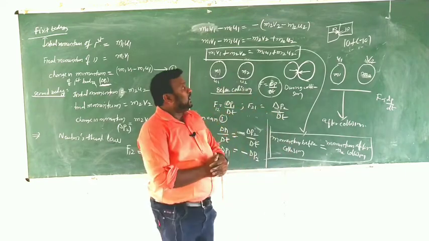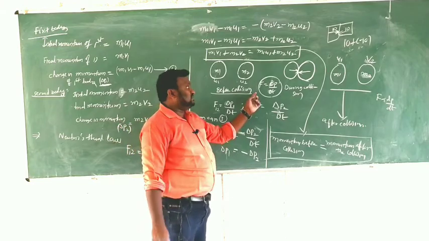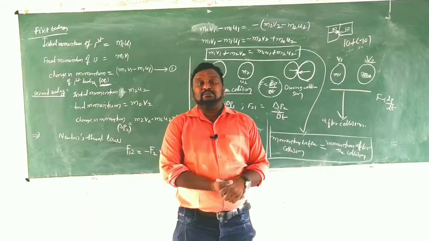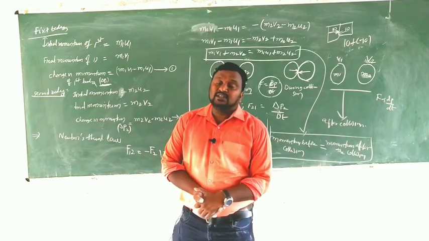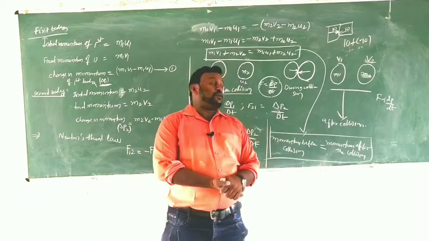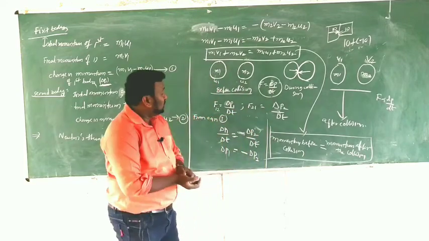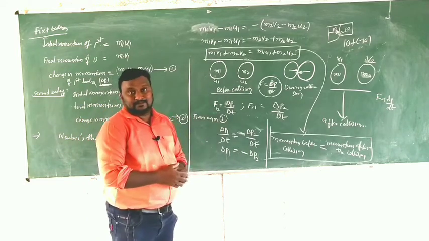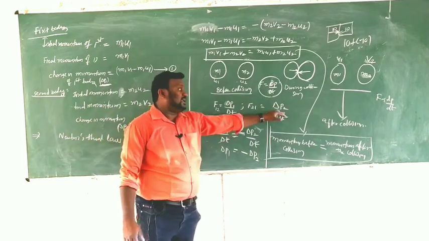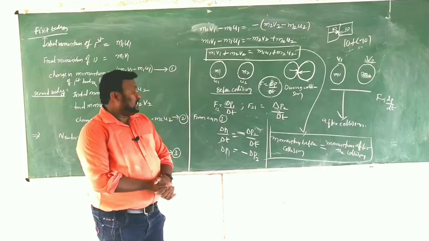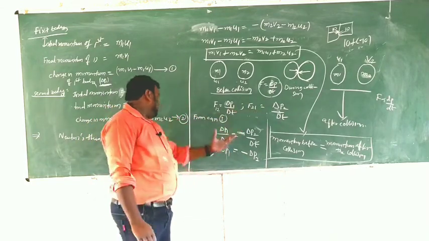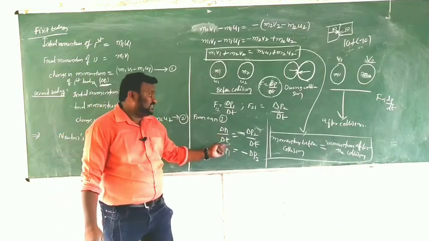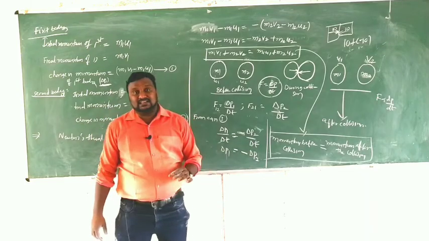And again by using Newton's second law, F is equal to delta P by delta T. The external force acting on the body is directly proportional to the rate of change of momentum. The delta P means what? Change in momentum. By using that we are taking now F12 as delta P1 by delta T, and F21 is equal to delta P2 by delta T. And after that we are substituting these two values in this equation. Then what do you get? Delta P1 by delta T is equal to minus delta P2 by delta T.